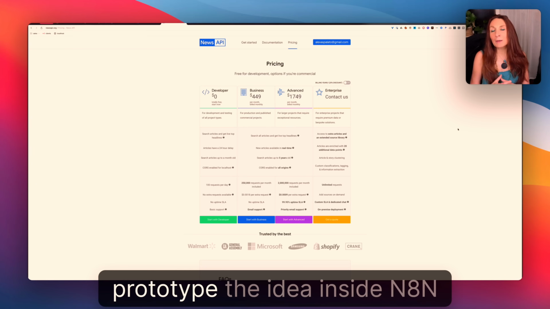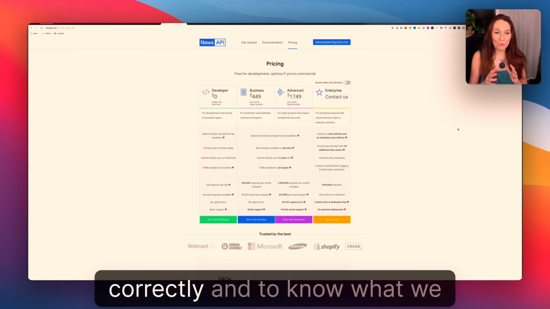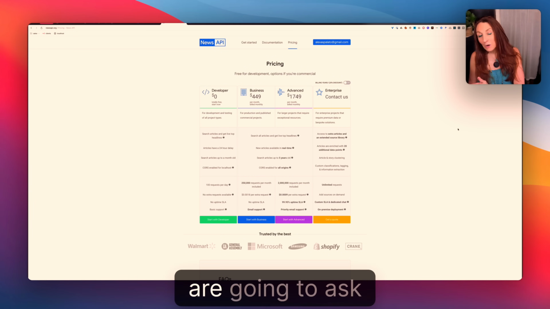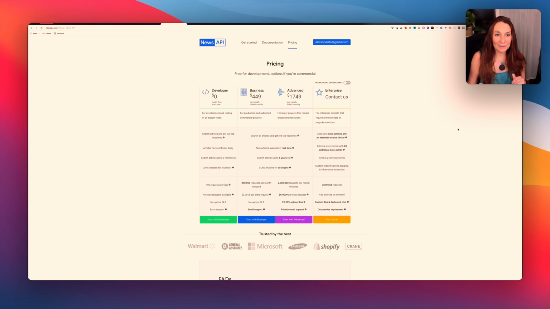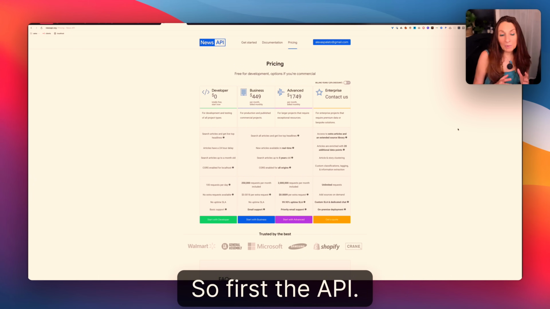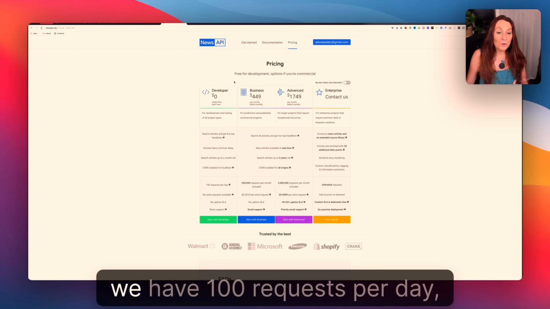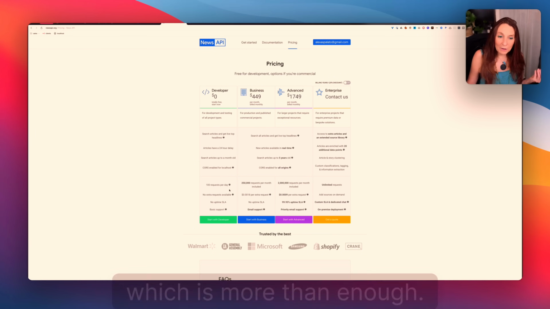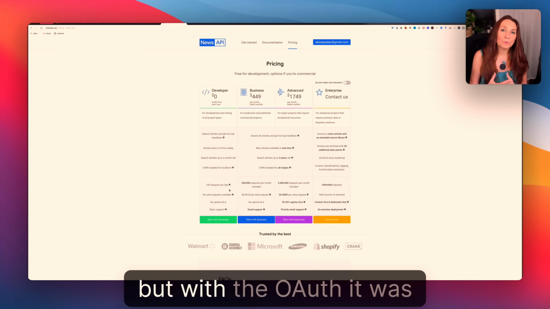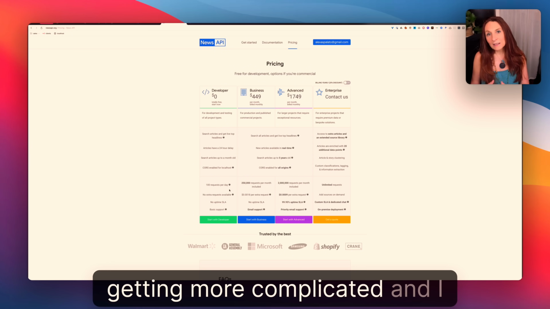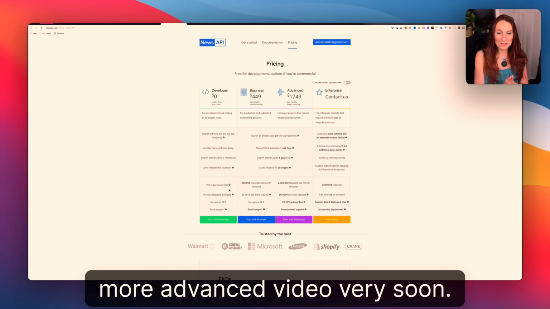First, we are going to prototype the idea inside n8n to see if everything works correctly and to know what we are going to ask our MCP to build. So first, the API. I have chosen the News API because it's easy to use and we have 100 requests per day, which is more than enough. I wanted to do it with Reddit, but with the OAuth it was getting more complicated, and I will certainly do that in a more advanced video very soon.